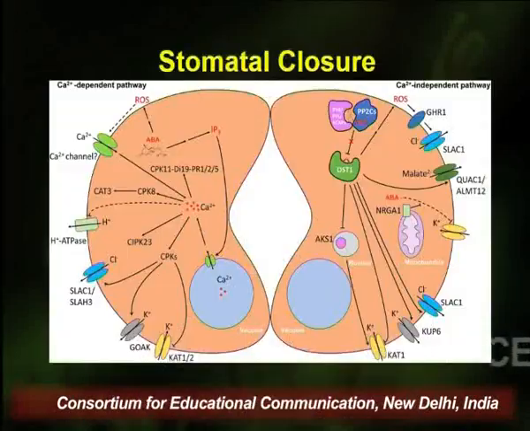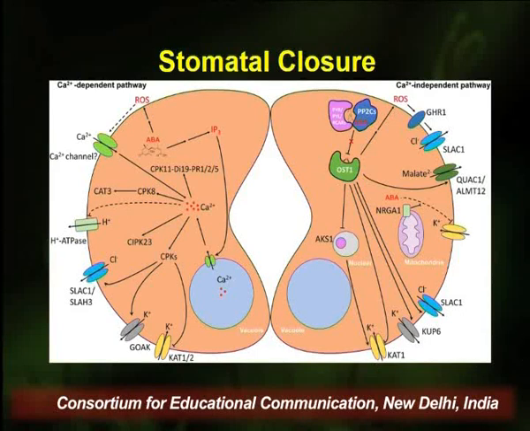In the calcium independent pathway, OST1, that is open stomata 1 channels, are activated or they get phosphorylated, and these cause activation of certain QUAC1 ion channels, which causes the efflux of malate ions. They also produce ROS, which causes the efflux of chloride anions through SLAC1. They also inhibit KAT1, which prevents the influx of the potassium ions. They also prevent certain other anionic channels, which again causes the disruption of the osmolarity and eventually causes the movement of water outside the guard cell, causing the loss of turgidity and closure of the stomata.